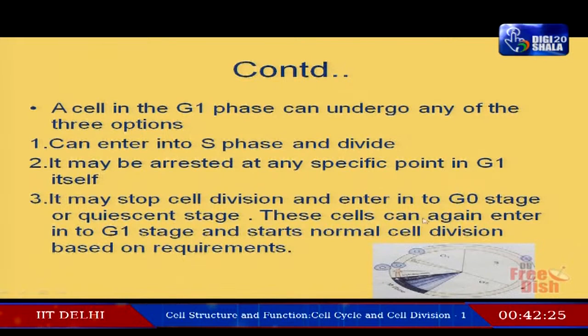These cells can again enter back to G1 stage, and it can start just like that of a normal cell depending upon the requirements. So, a cell in G1 phase can adopt any of the 3 options.